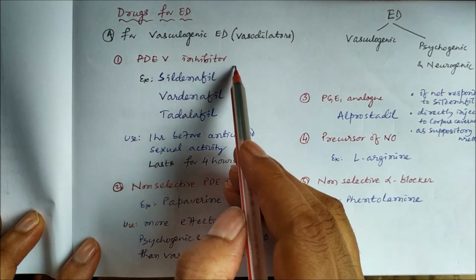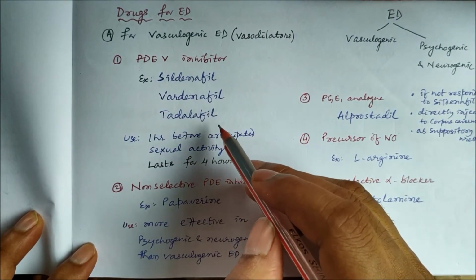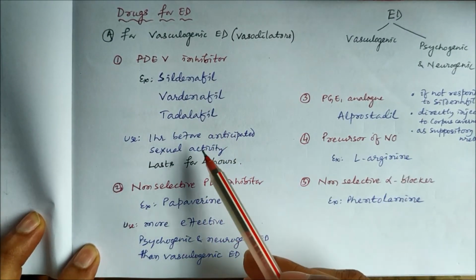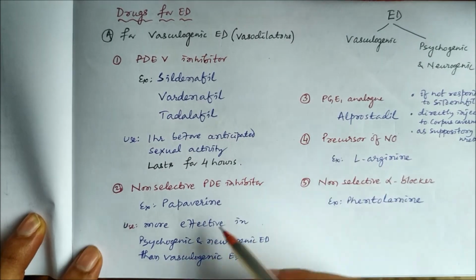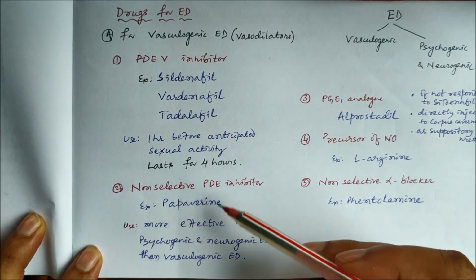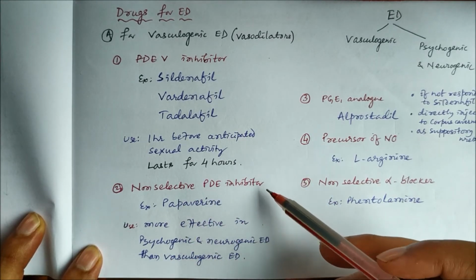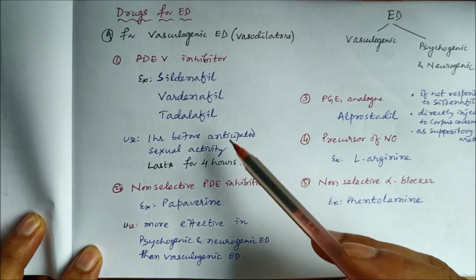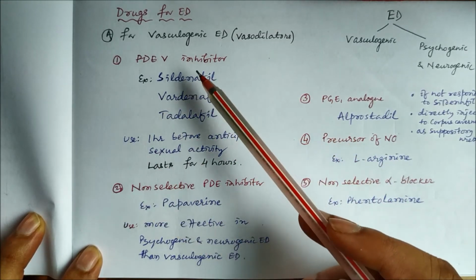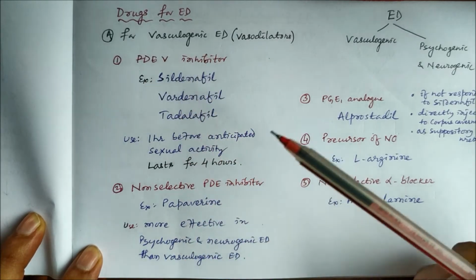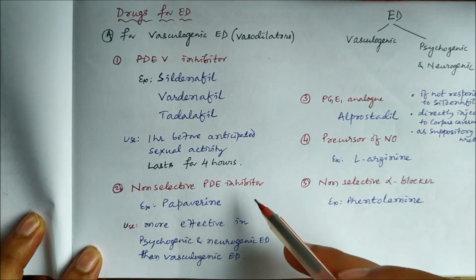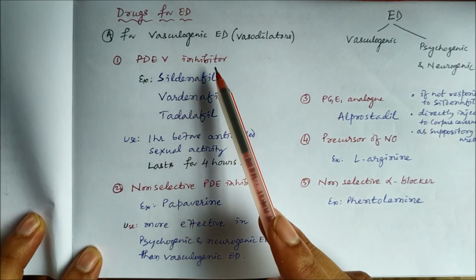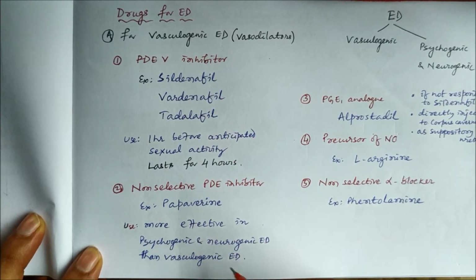Number 1, PD5 inhibitors, sildenafil, vardenafil, tadalafil. So they can be used 1 hour before anticipated sexual activity, and it will last for 4 hours. Then we can use also non-selective PD inhibitors. Non-selective PD inhibitors are no more used because we have PD5 selective inhibitors. So papaverine is a non-selective PD inhibitor, and these drugs are less active than these PD5 inhibitors, and they are more effective in psychogenic and neurogenic ED than vasculogenic ED.